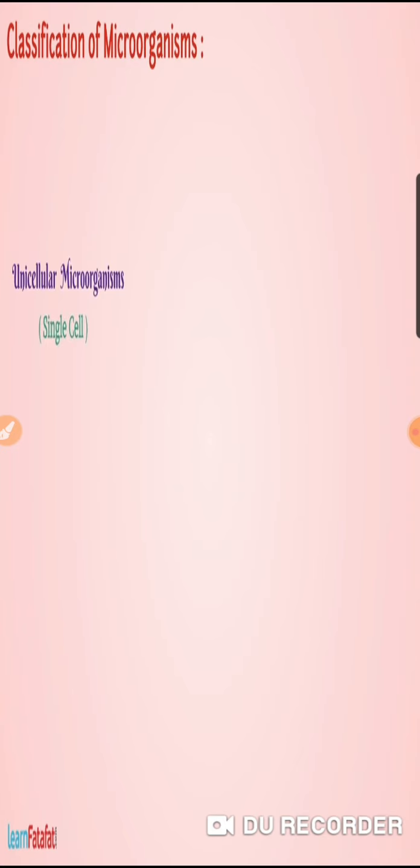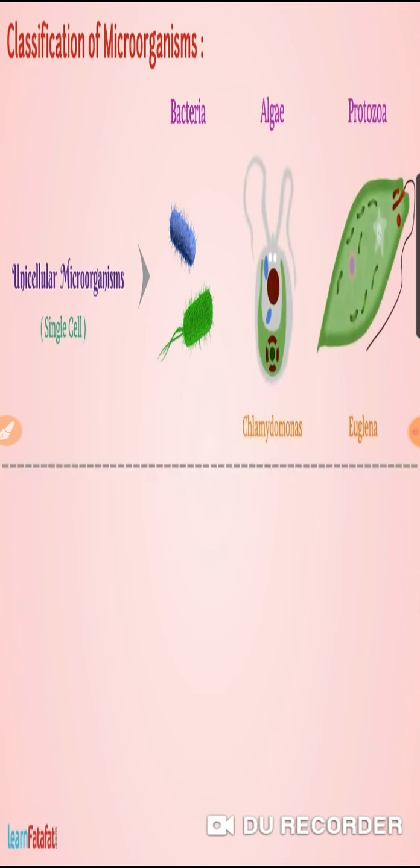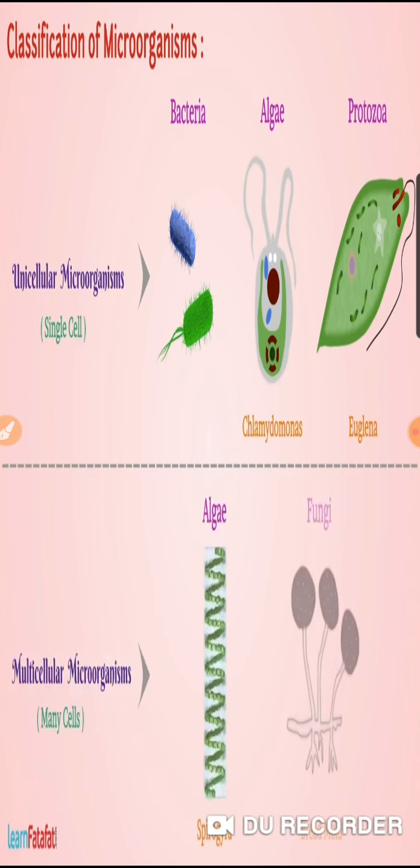The microorganisms can be classified into two parts on the basis of their cells, that are unicellular and multicellular. Bacteria, algae and protozoa are unicellular, and multicellular are algae and fungi.